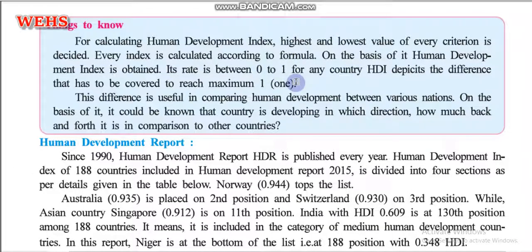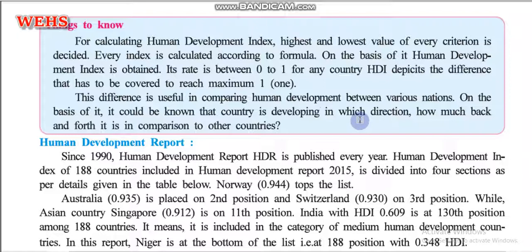And from 0 to 1, the position on which any country stands depicts the development that is covered by that specific country. As per this data we can find out in the race of human development in which direction any country is moving, whether negative or positive.